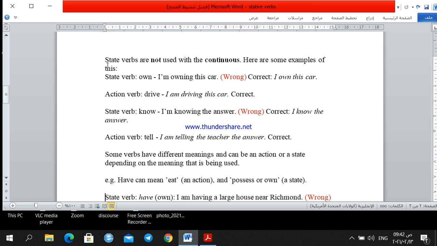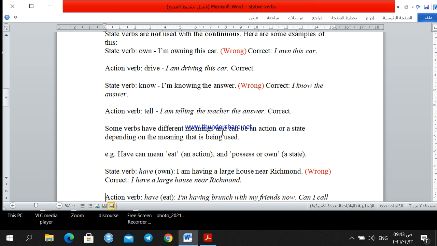Now the action verb tell. When you speak, you tell someone, then you are doing something, you are saying something. So we can use it in the present continuous, because it takes time and I'm doing something. I am telling you. It has nothing to do with the state of mind. I'm telling the teacher the answer.